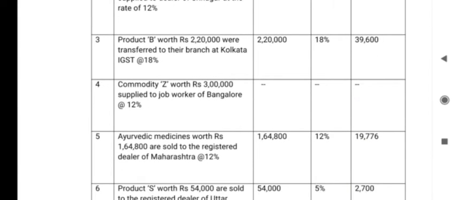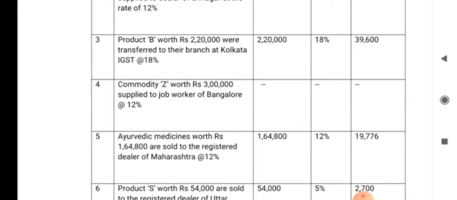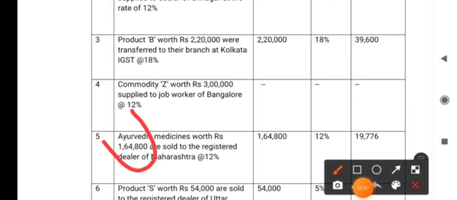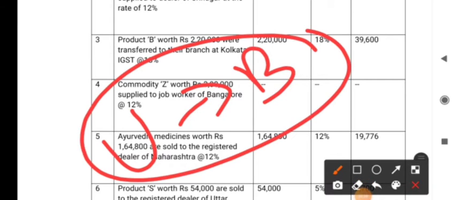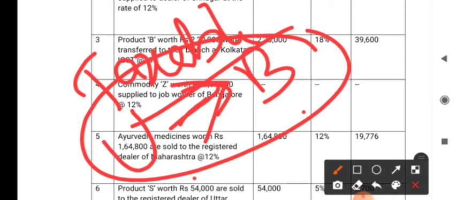The third one is that product B worth rupees 2,20,000 were transferred to the branch at Kolkata. So, here it is inter branch transfer. The goods are transferred from one branch to another branch. When the goods are transferred between two branches within the same state, the tax is not levied. For example, here the goods are transferred from Udupi to Bangalore. Both the places are in the same state, Karnataka. So, this is not taxable because we are having the same registration number for both the branches. It is assumed that both the branches will have the same registration number. So, it is not taxable.